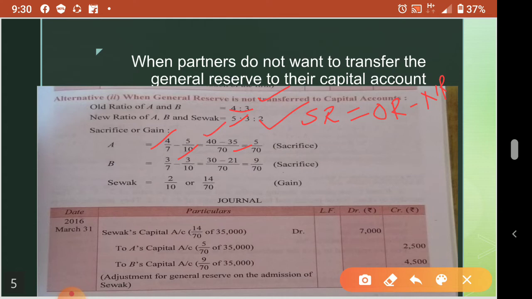Minus 70 by 10, 7. 7 into 5, 35. So 40 minus 35, 5 by 70. It is sacrifice only, in sacrifice ratio equation it is coming positive. Now for B the same way: 3 by 7 minus 3 by 10, so it is coming 9 by 70 sacrifice.